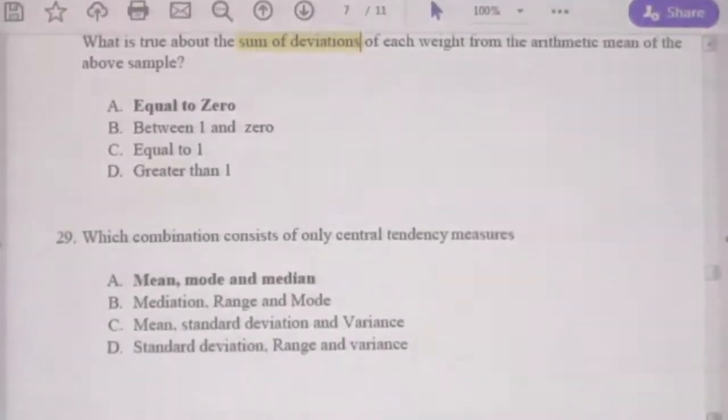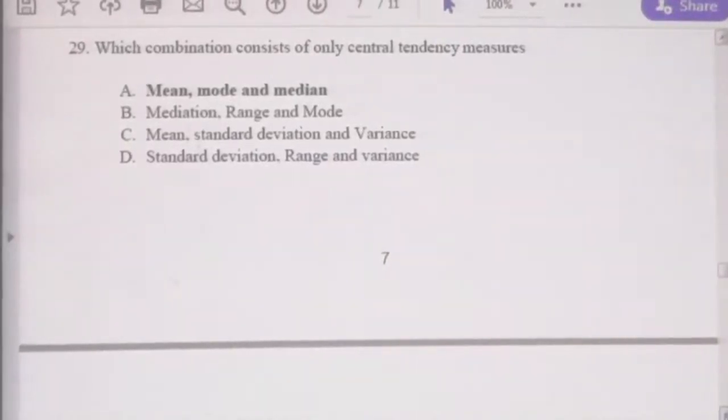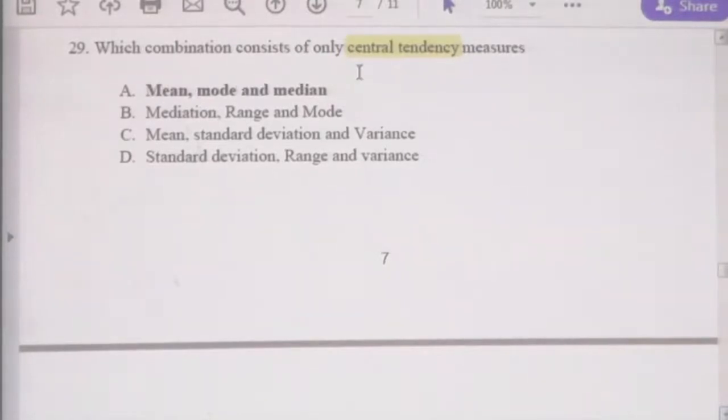Now question 29. Which combination consists of only central tendency measures? Central tendency will be measured using 3 computations, that is mean, mode and median. Mean means the average value, mode is the value represented many times within the series or the distribution, and median is the middle value of the data distribution once you arrange it into ascending or descending order. Therefore, central tendency will be measured using mean, mode and median.